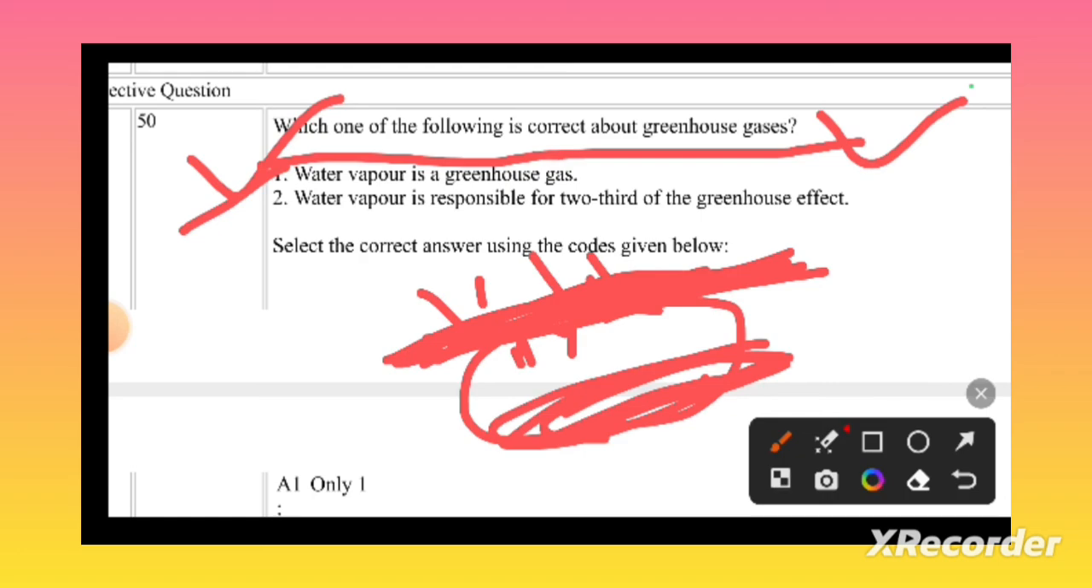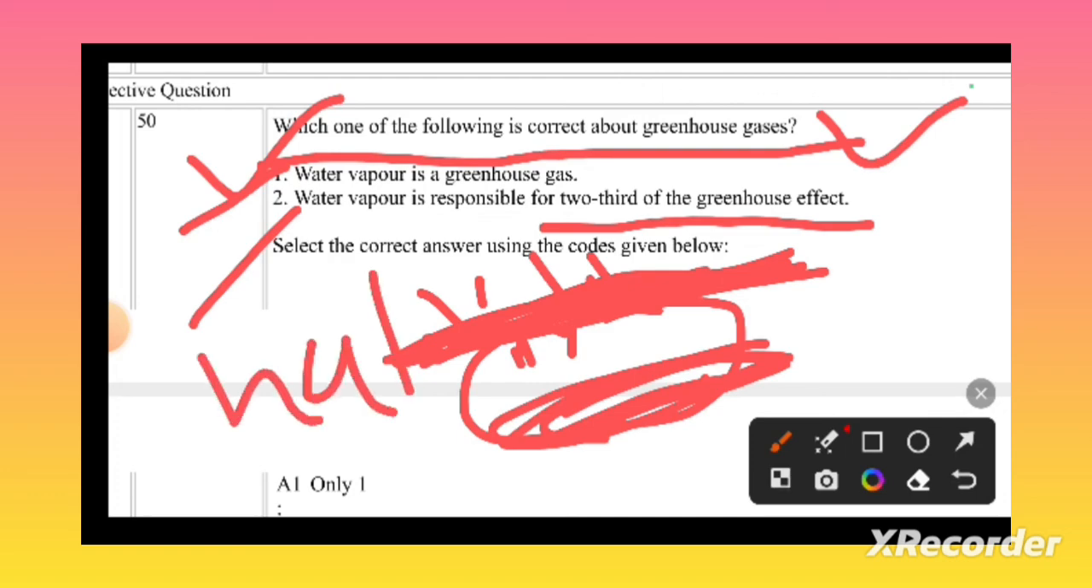Second option, water vapor is responsible for 2/3 of the greenhouse effect. Not 2/3, it is about half of the total greenhouse effect. That half of the effect is due to water vapor only. So only one will be the correct answer.